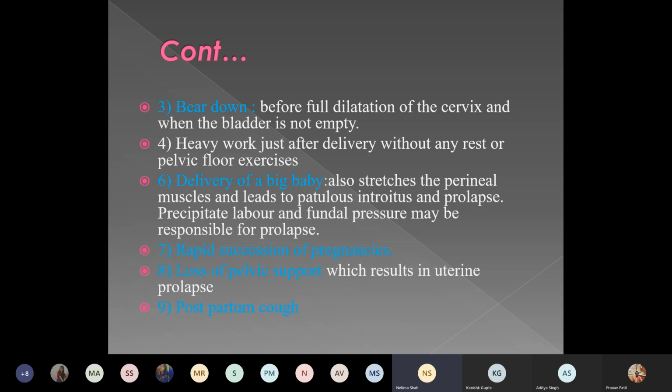Then precipitate labor and fundal pressure. If fundal pressure is given before full dilatation, the excessive pressure can cause stretching of ligaments and then causes the weakening of the pelvic floor. A rapid succession of pregnancies, meaning without adequate interval, can also cause the weakening of the pelvic floor and lead to prolapse. Loss of pelvic support results in uterine prolapse.